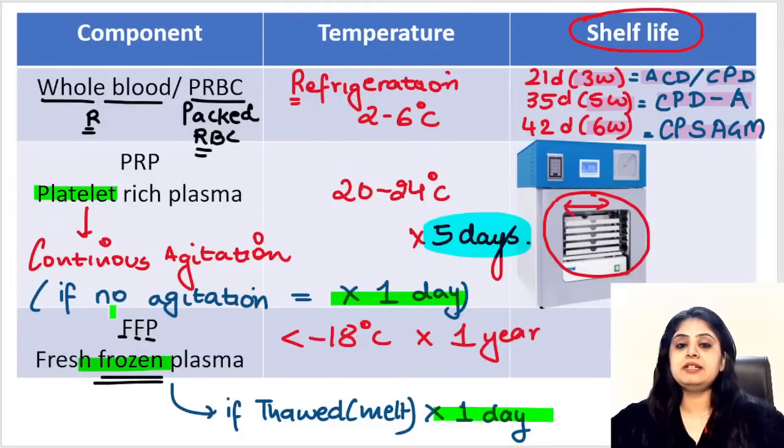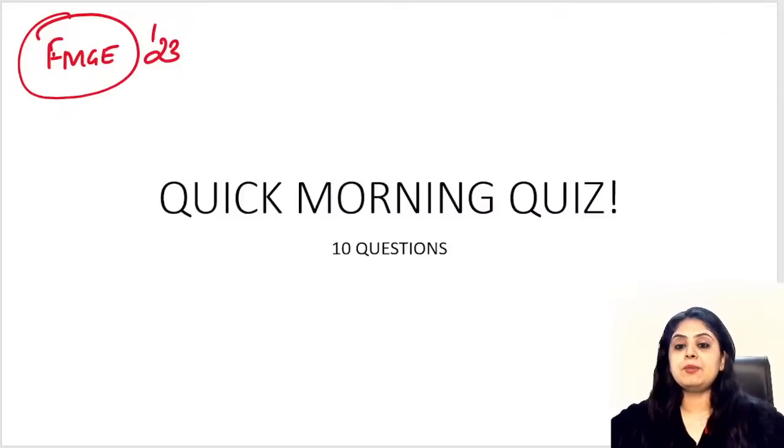And that is your final table. What will the question be on this? Match the following will come. They will give you one column of blood, one column of temperatures, one column of life, and you will just have to match the following. That is how easy the questions are going to be on this.